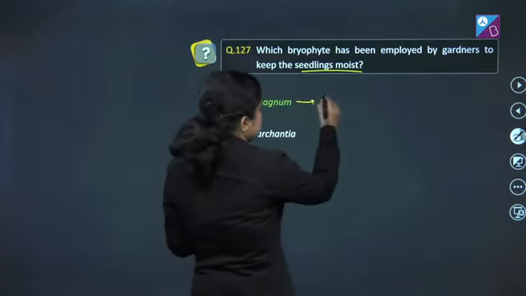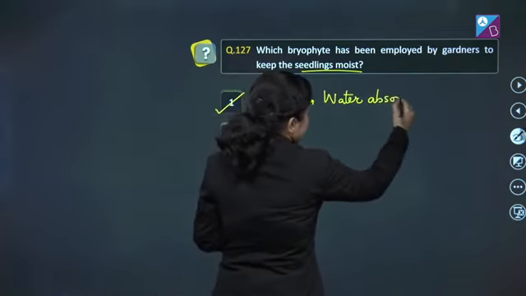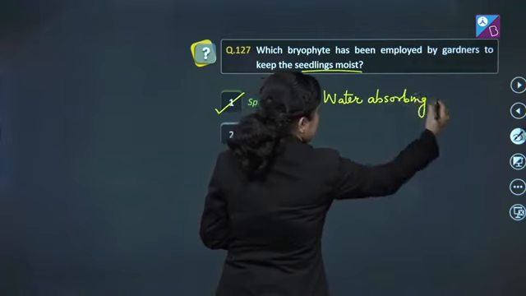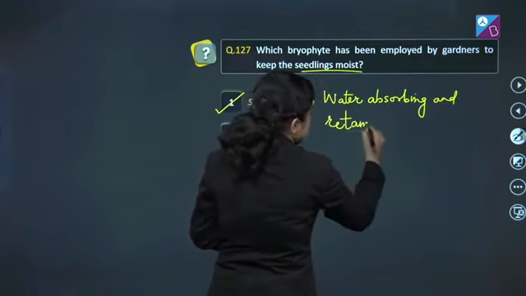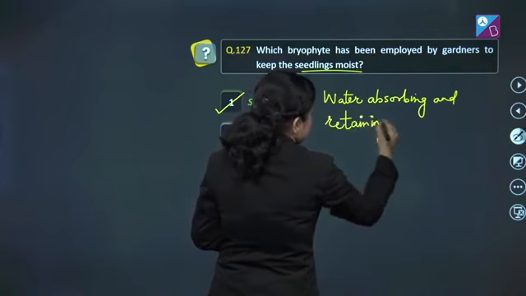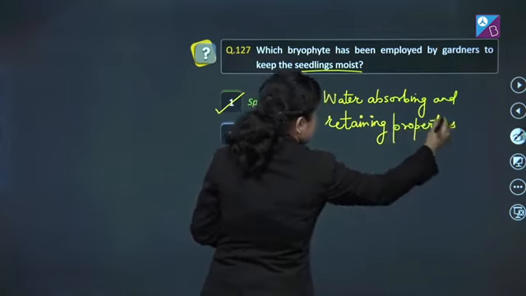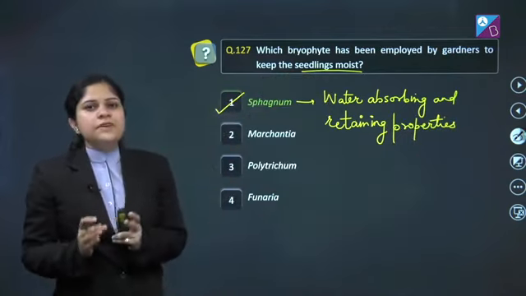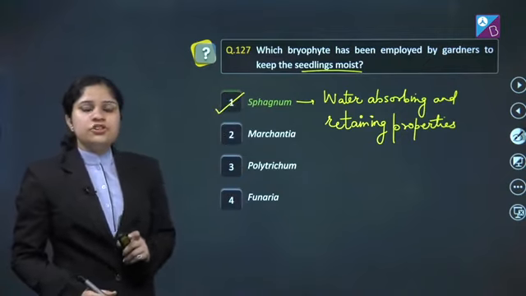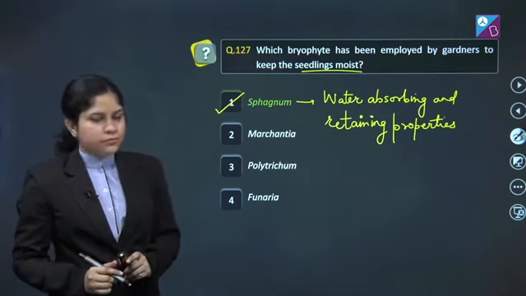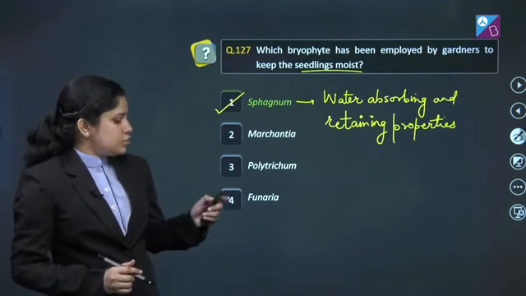Because it has water absorbing and retaining properties. Due to this particular feature of sphagnum, it was also used in World War II for surgical dressing instead of the cotton, and also is known as cotton moss. Let's proceed with the next question.